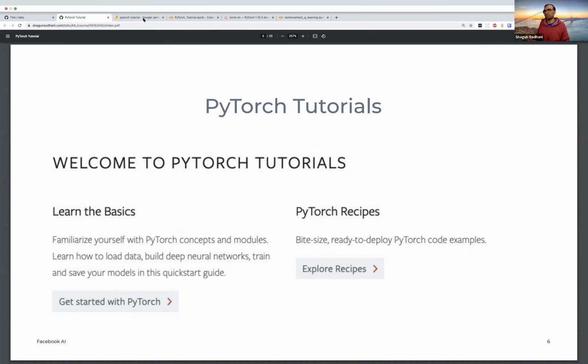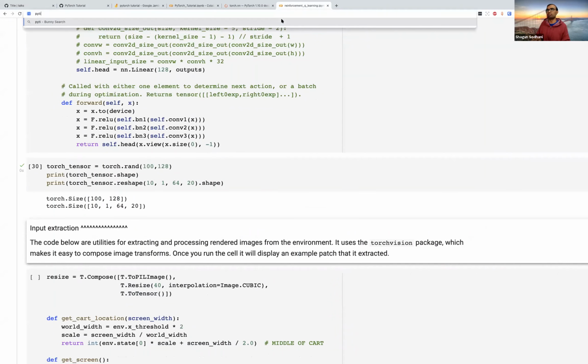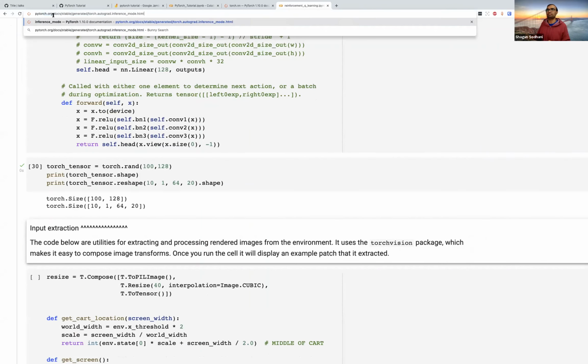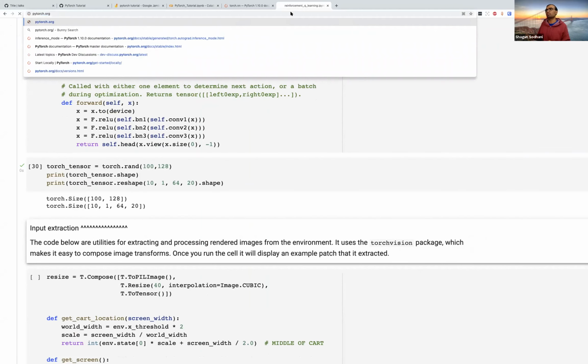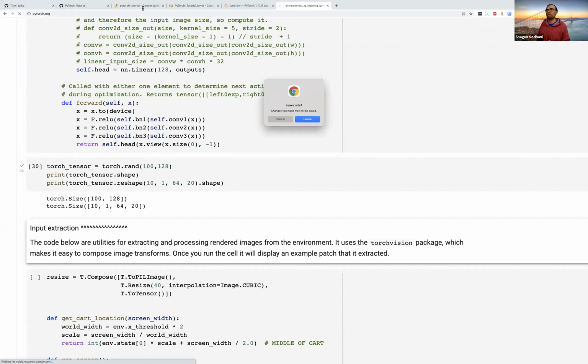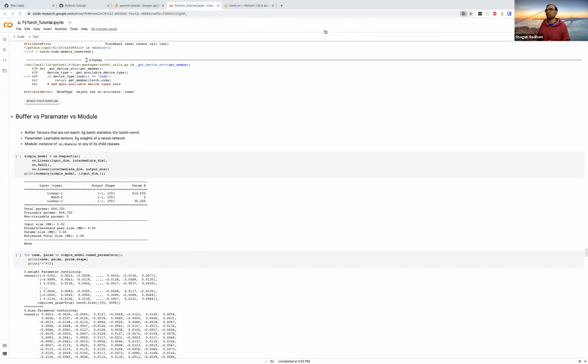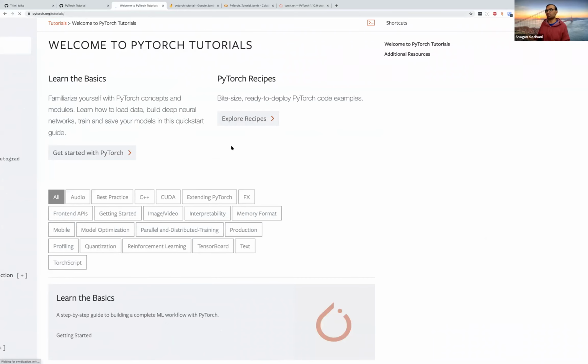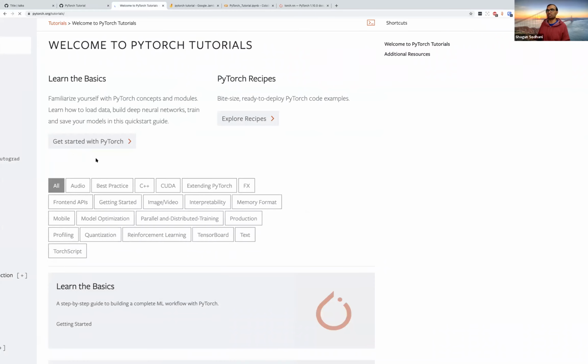Yeah, what I'm basically showing in the remaining slides is that when you go to pytorch.org, you have this bunch of tutorials which are available. So you go to the tutorials tab, and when you go to pytorch.org/tutorials, you have tutorials on all these topics available, and you can choose the ones which are most relevant for you.